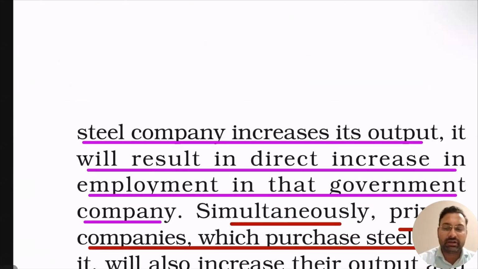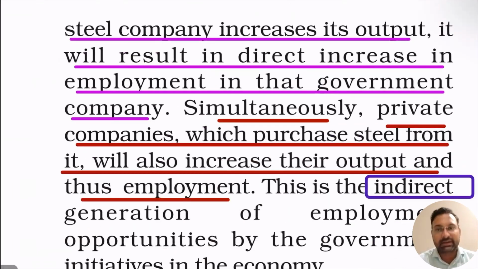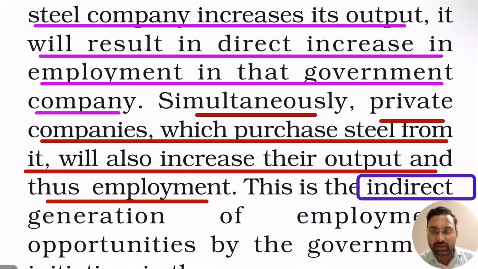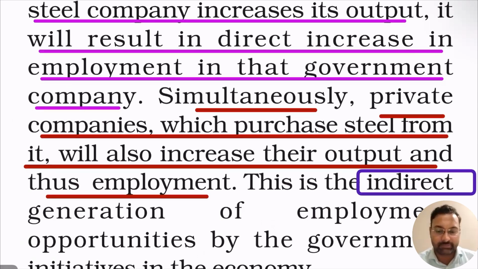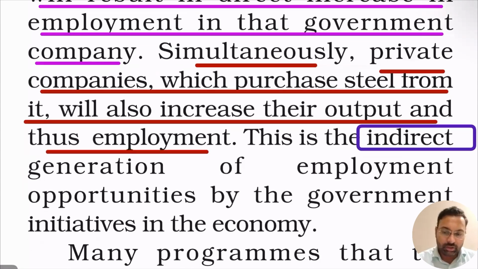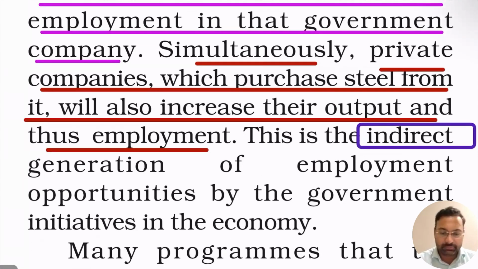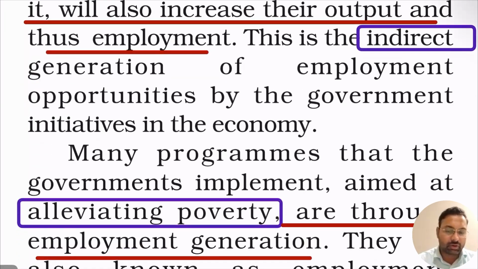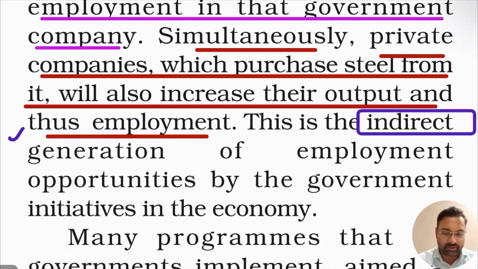That type of growth in the employment scenario has been brought about because of the government's increase in output, right? So these types of indirect jobs are also being produced in the Indian economy because of the government's help, right? Okay, so this type of work is called indirect work, right?